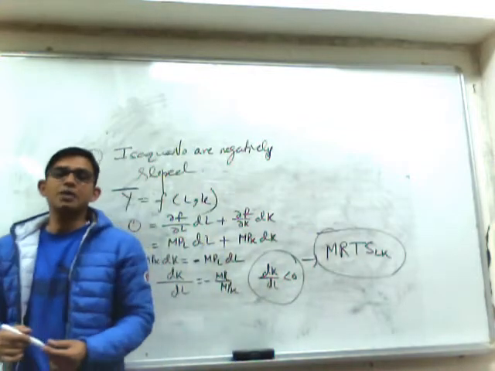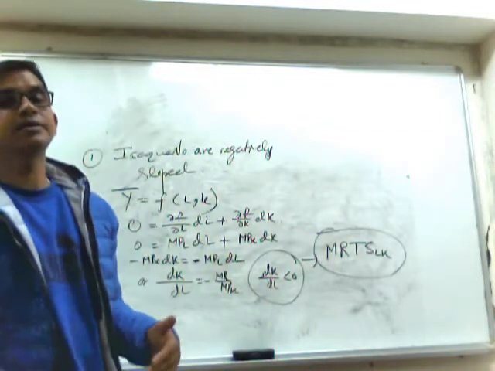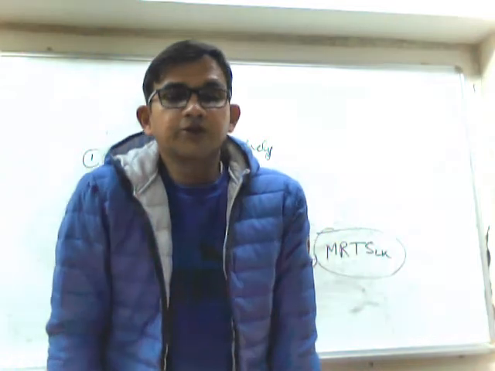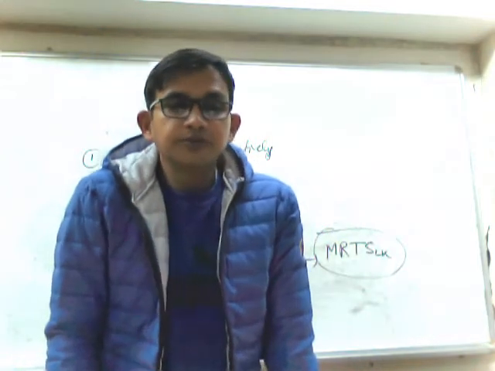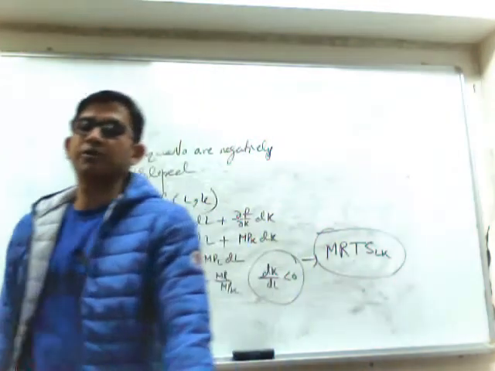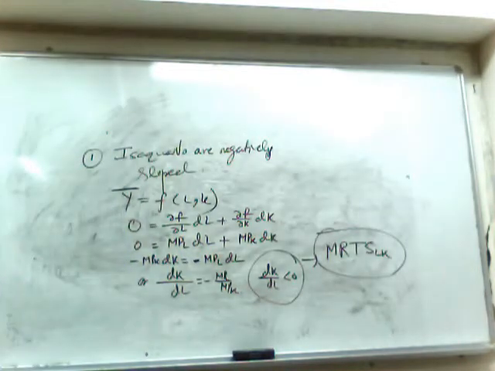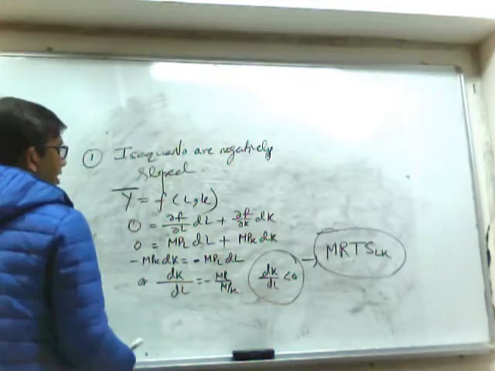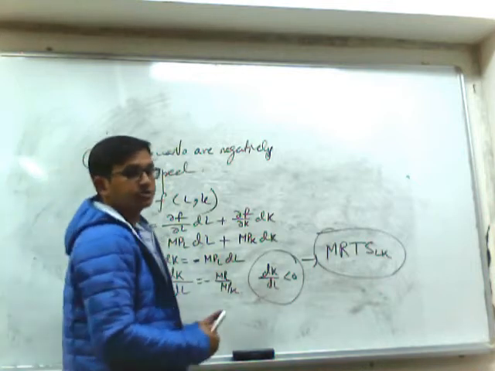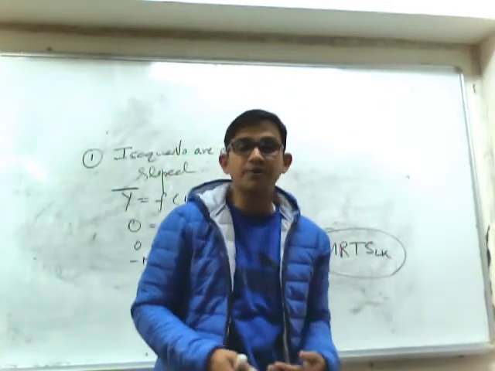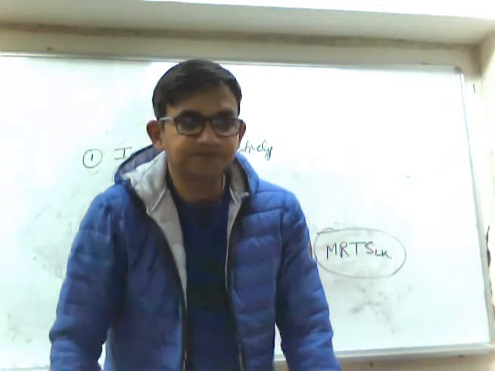The amount of capital that the producer is willing to sacrifice to employ one additional unit of labor so that his level of production remains unchanged. So this is the definition of marginal rate of technical substitution between labor and capital. So there is similarity with the indifference curve.